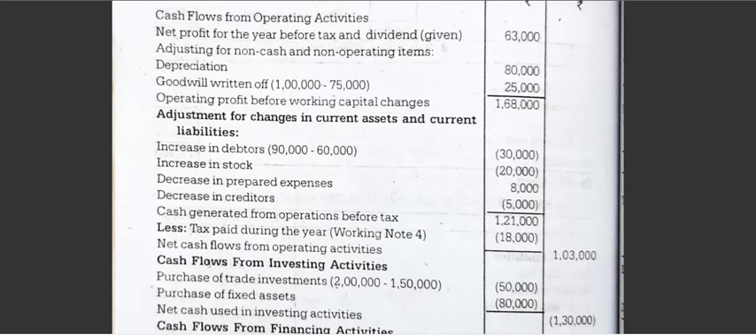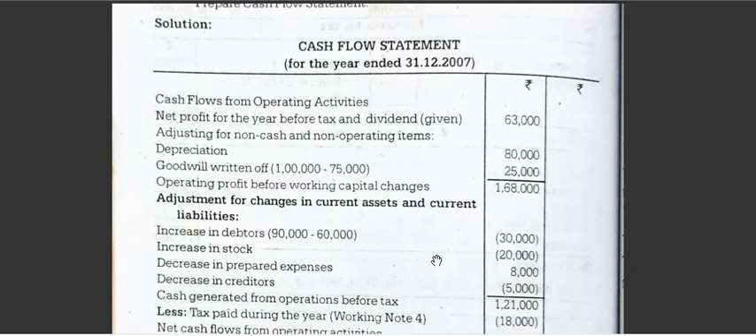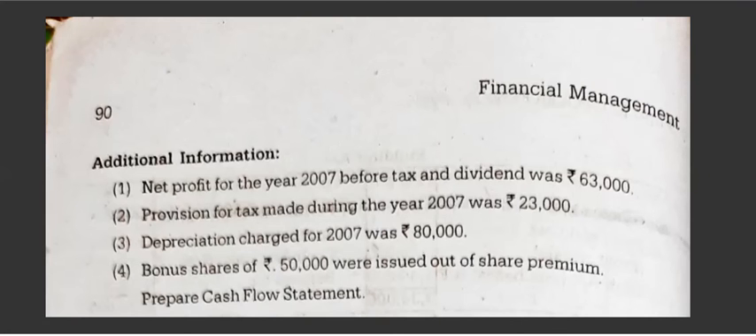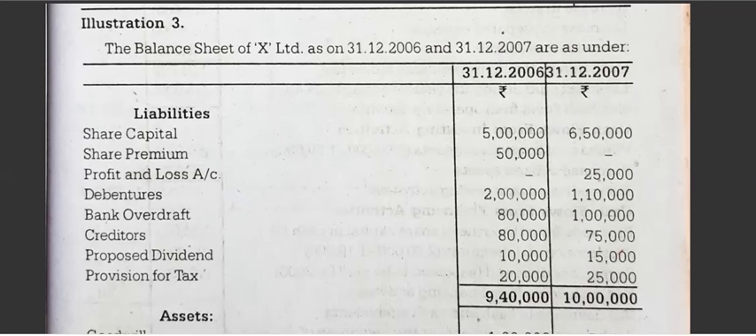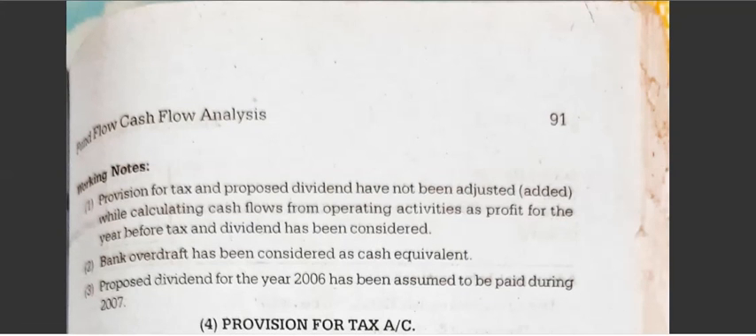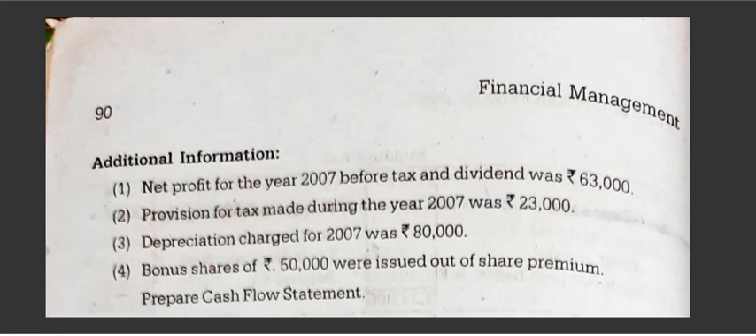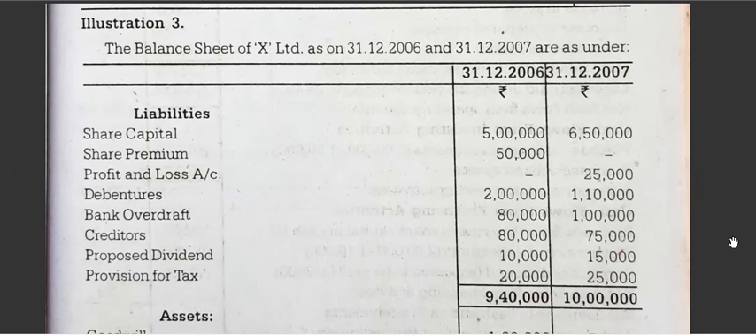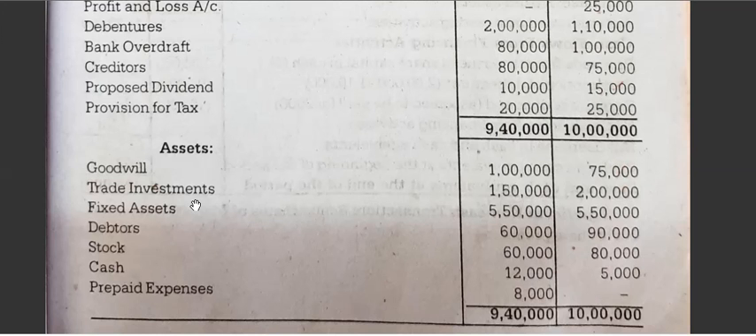Increase or decrease you will come to know while seeing the balance sheet. If you check the balance sheet of both the years, it has gone from 60 to 90. See the balance sheet here, you will come to know. See debtors, it is increased from 60 to 90. Stock has been increased. Cash you don't take. Prepaid has been a decrease.